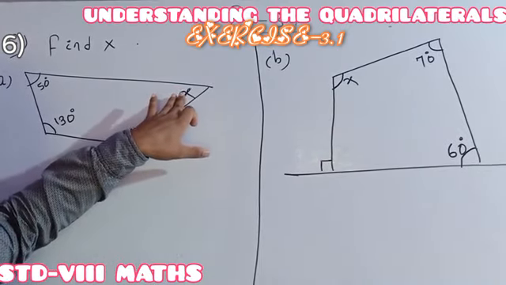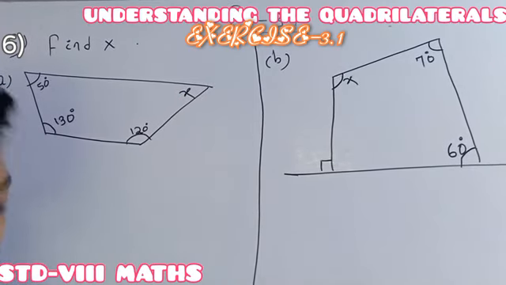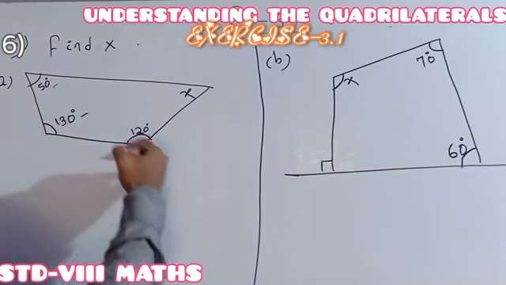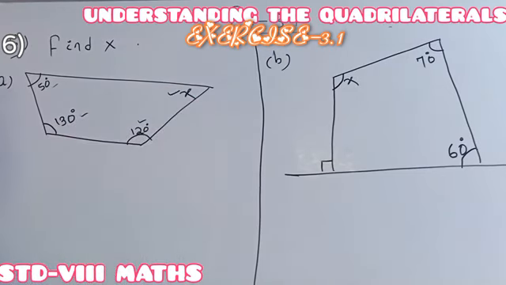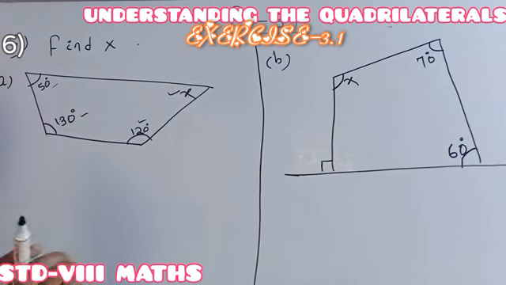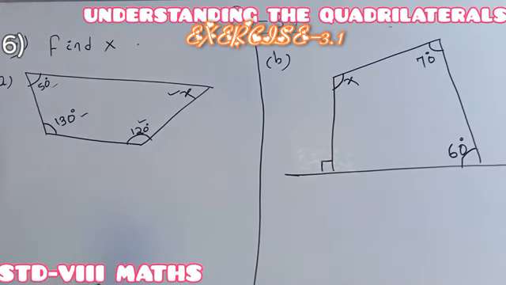Here x means one of the interior angles of a quadrilateral. You just have to find it. See, one interior angle is given, another interior angle is given, a third is given, and the fourth is unknown, which is x. Everyone knows the sum of the interior angles of a quadrilateral is 360 degrees. Triangle is 180, then quadrilateral is 360.